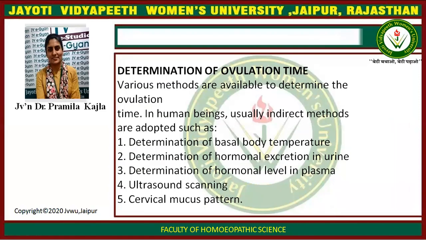Determination of ovulation time. Various methods are available to determine the ovulation time in human beings. Usually direct methods are adopted, such as determination of body temperature, determination of hormonal excretion in urine, determination of hormonal level in plasma, ultrasound scanning, and cervical mucus pattern.